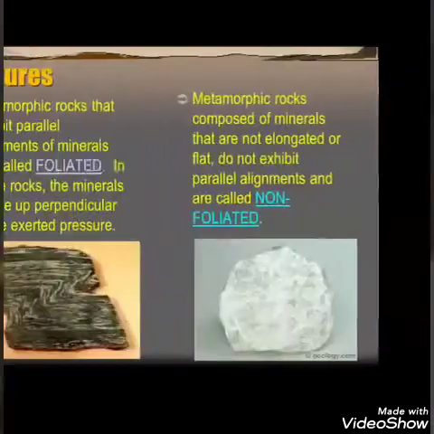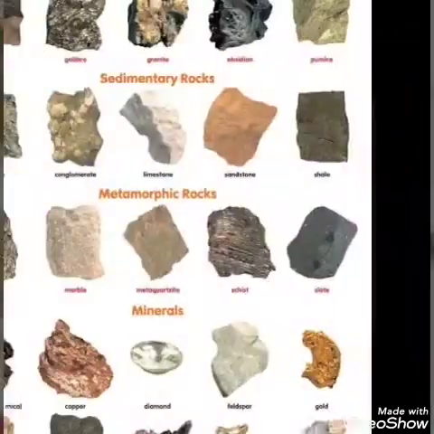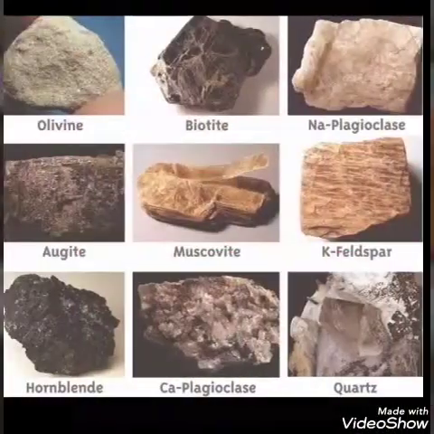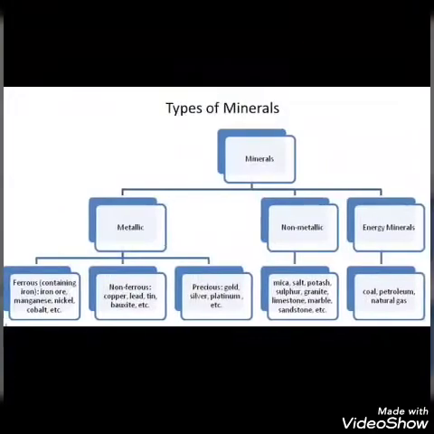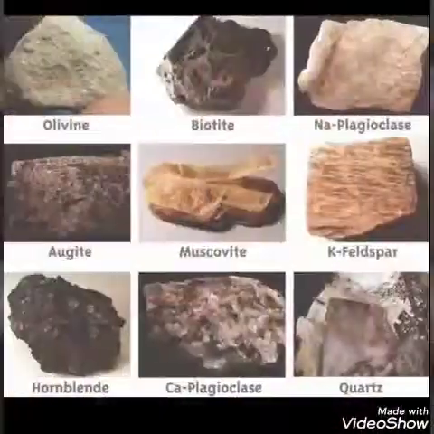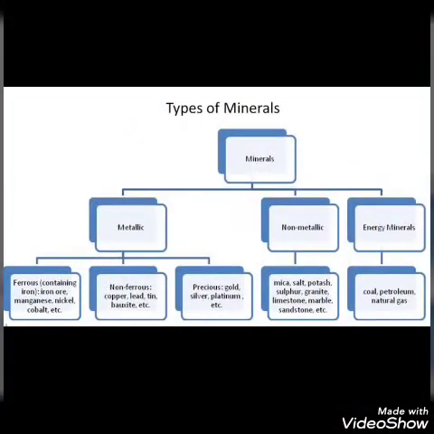Minerals have two types: metallic minerals and non-metallic minerals. Metallic minerals also have two types: ferrous minerals and non-ferrous minerals. Let's learn about metallic minerals first.